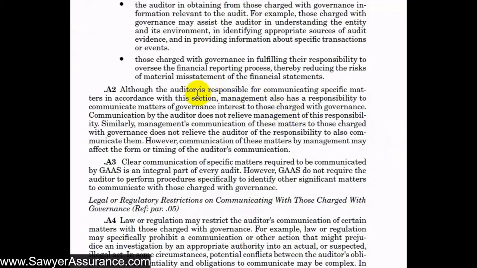And so even though this section gives us some specific responsibilities for communicating with those charged with governance, management also has that responsibility. And of course, this AUC section doesn't direct management to do anything, but we want to acknowledge here that just because we communicate with those charged with governance regarding the audit, that doesn't relieve management of its responsibility to communicate with those charged with governance as well.